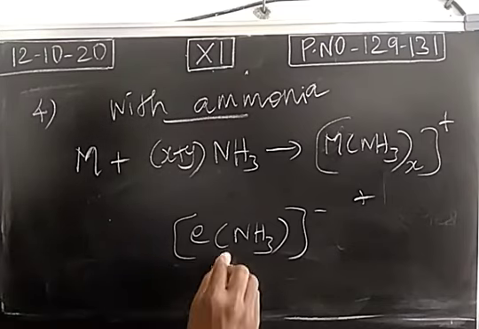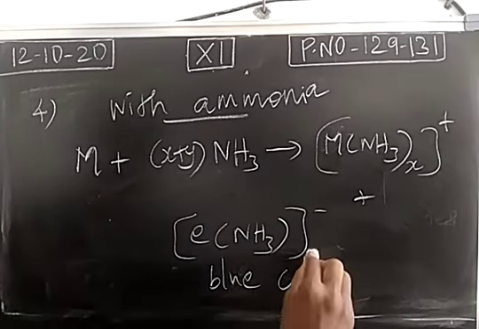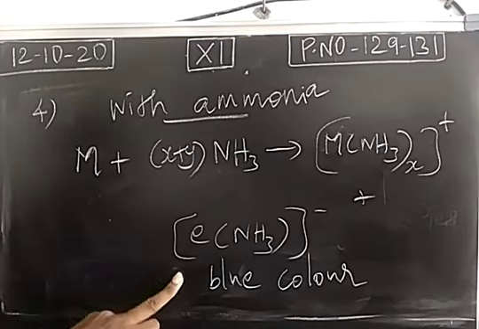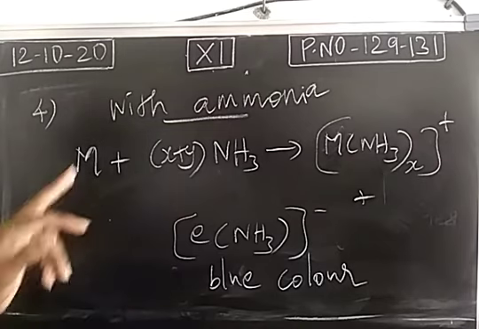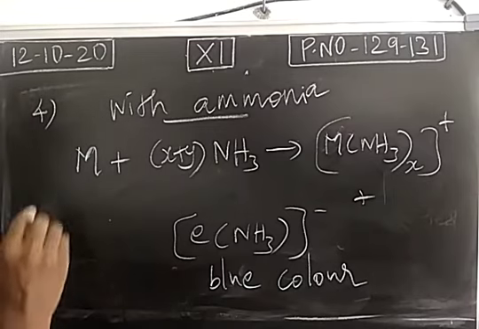And this solution is appearing as blue color. Okay. So take any one alkali metal, you just add it with liquid ammonia. A blue colored solution will appear. This is due to the formation of ammoniated cation as well as ammoniated electron. Because the electron will absorb light in the visible region. So when it absorbs light, it emits the same color, which is blue color. This ammoniated solution is providing blue color, and its nature is paramagnetic.